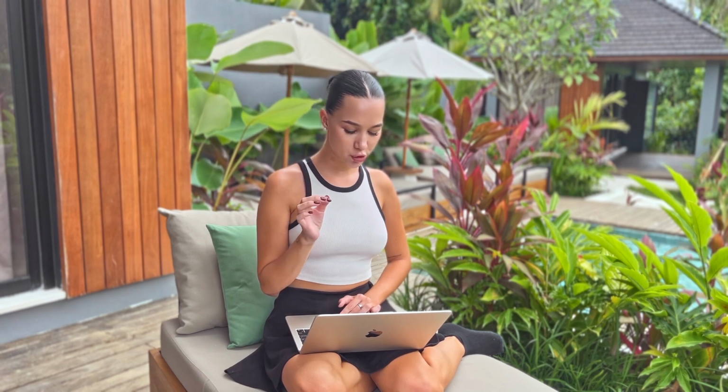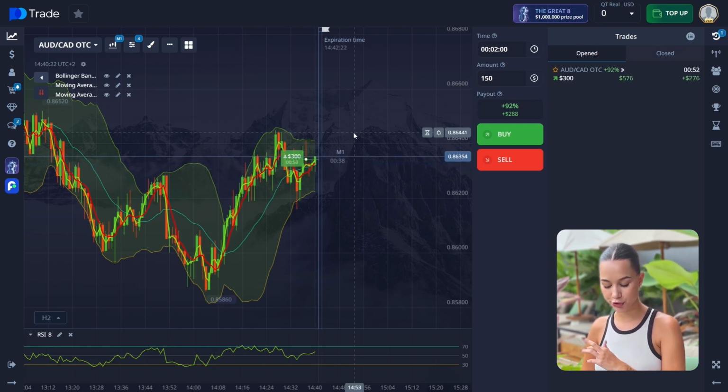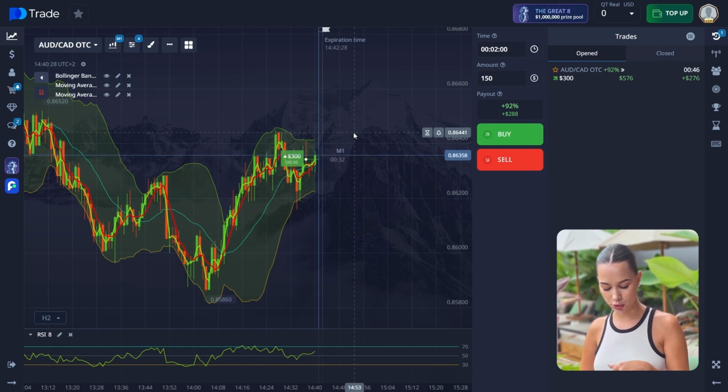So again, conclusion: why we opened a buy trade here, because price bounced off the lower Bollinger Band. So it's a sign of potential reversal. Also, moving averages are crossing upward, confirming a trend change. Also, RSI is exiting the oversold zone, which is a strong buy signal, and also a strong upward momentum. So an uptrend continuation is likely.